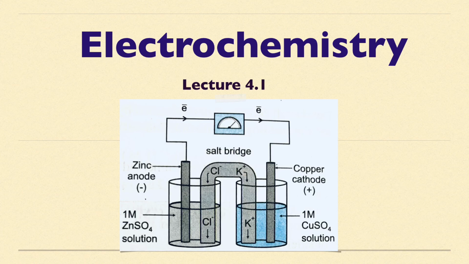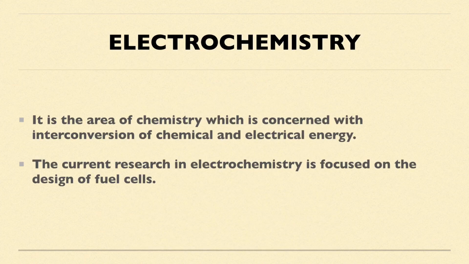So electrochemistry is an area of chemistry which is concerned with the interconversion of chemical and electrical energy. Please understand, here we'll see both things, electrical energy going to chemical energy and chemical energy going to electrical energy. So we'll define electrochemistry as the area of chemistry which is concerned with interconversion of chemical and electrical energy.